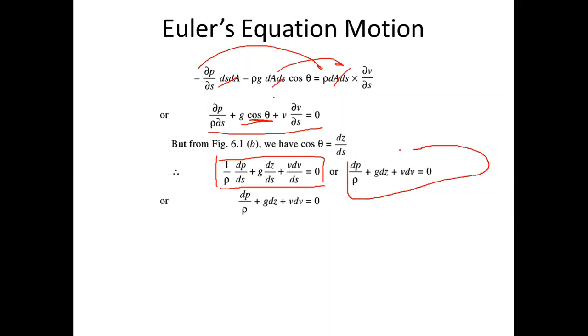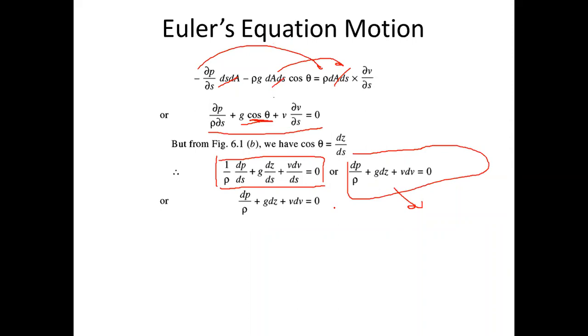This equation can be written this way also, because all the ds are the same here, so you can neglect the ds. This equation which we have right now is called Euler's equation of motion. This is what we were supposed to derive in this particular lecture, Euler's equation of motion.